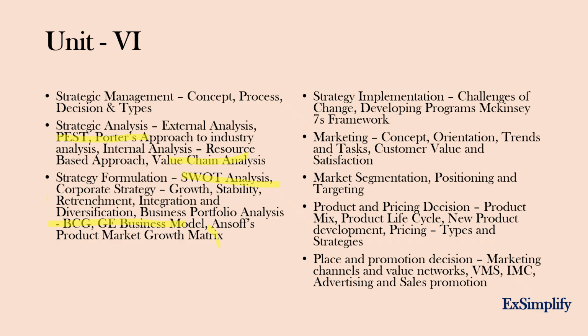Okay. And another thing is retrenchment, integration, diversification. Now that the industry is facing layoffs due to AI, industry is facing mergers or acquisitions due to AI, be careful about these topics, because these topics are always confusing if you don't know the concept behind them.